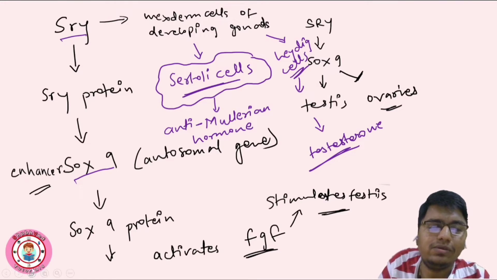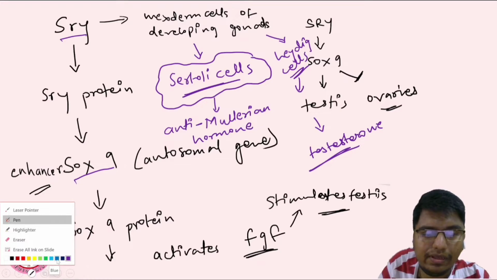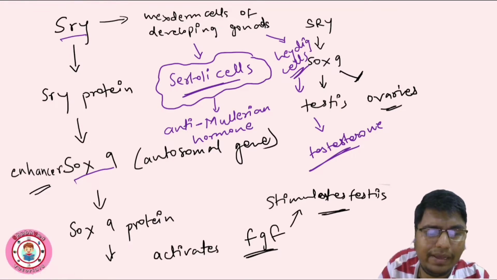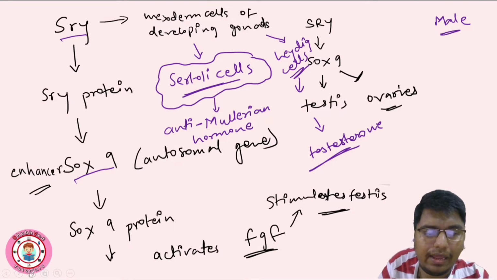Okay, so see, the very same pathway is there when the SRY gene is not there in the body. Okay, SRY gene or SRY protein is not there, then what will happen? I will change the color here. So this color is for male, and another color I am using now, this is for female.